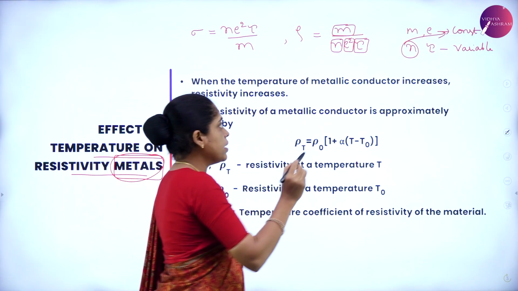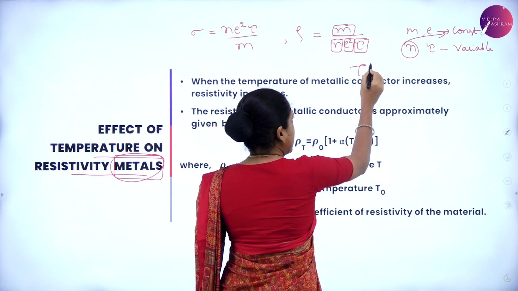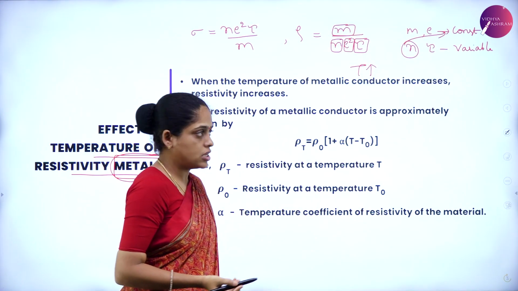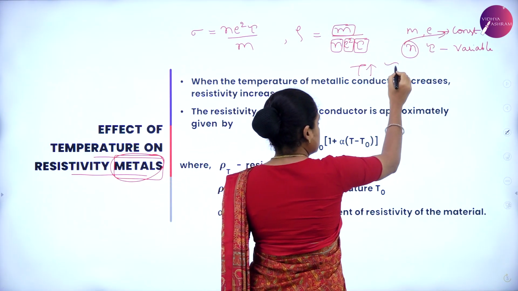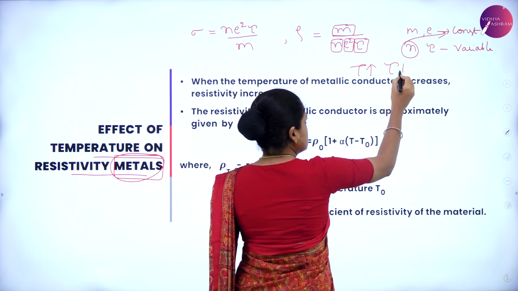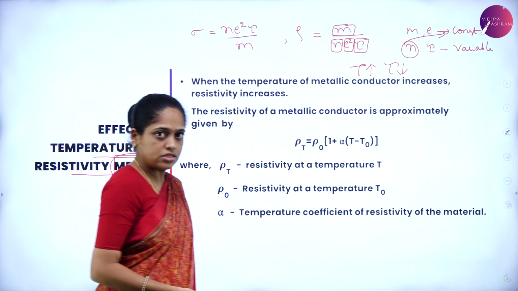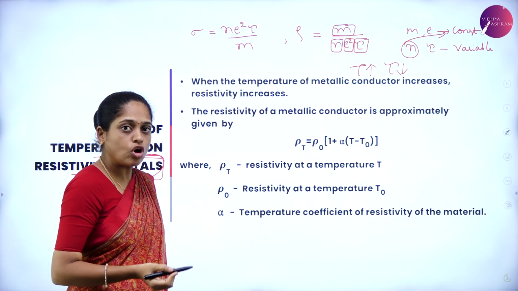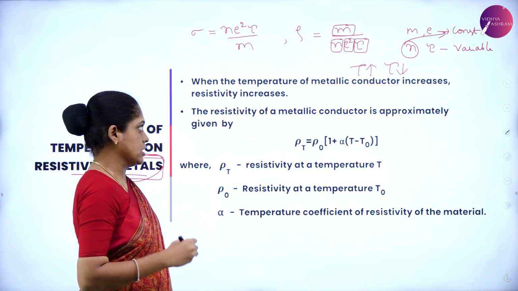And as the temperature increases, the tau, which is nothing but relaxation time, decreases because the kinetic energy of electrons increases.